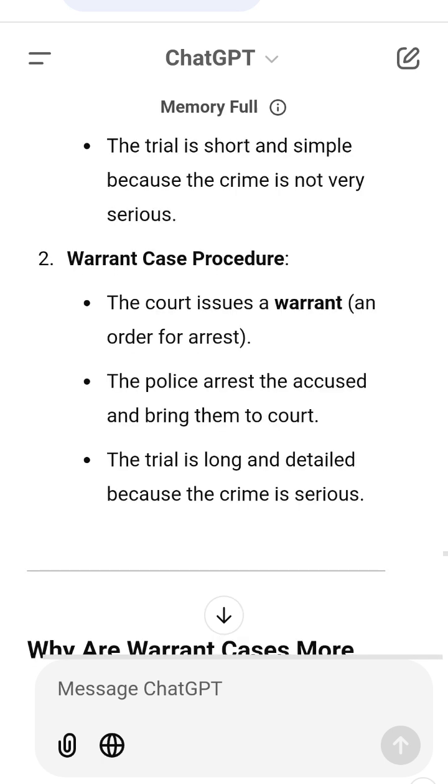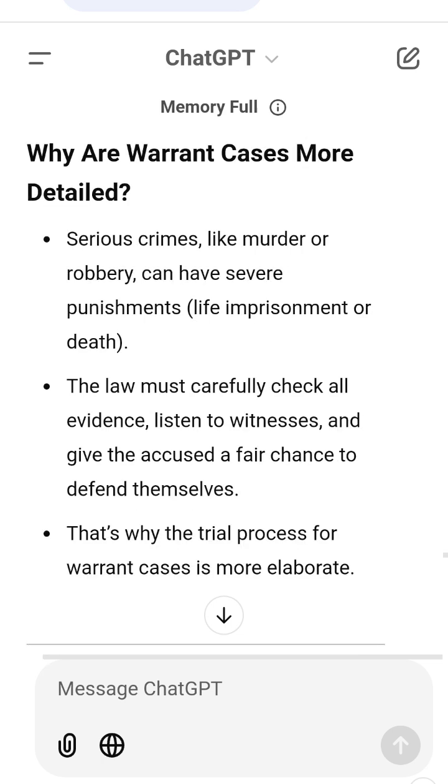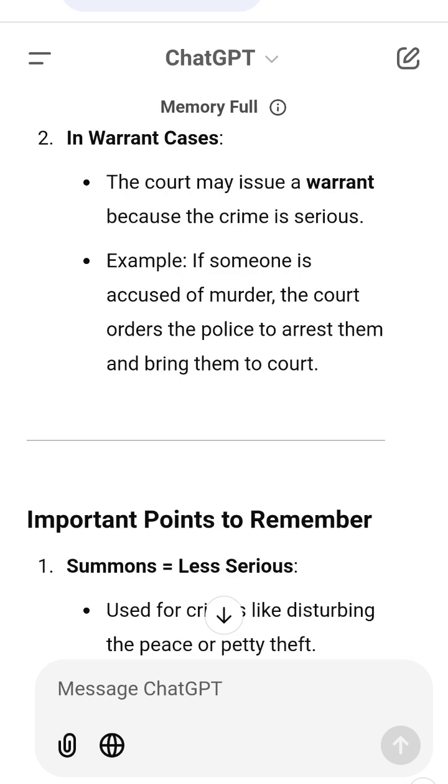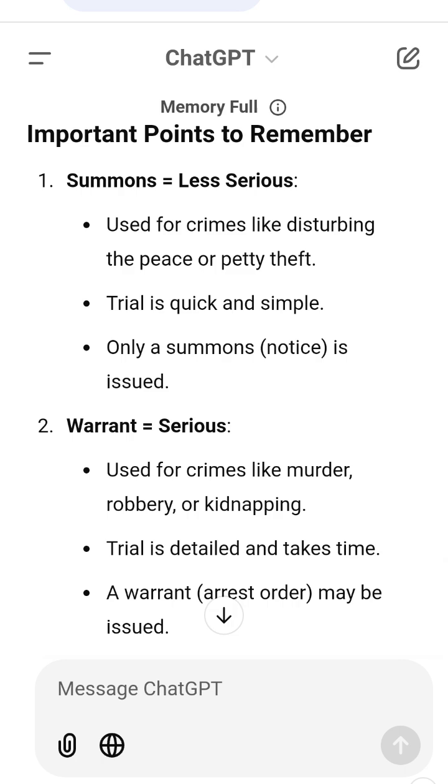Real-life scenarios. Let's say 2 friends, Rahul and Mohan, commit 2 different crimes. 1. Rahul, summons case. Rahul is caught littering in a public park. This is a minor crime punishable by a small fine. The court sends Rahul a summons to come to court. Rahul attends court, pays the fine, and the case is closed quickly.